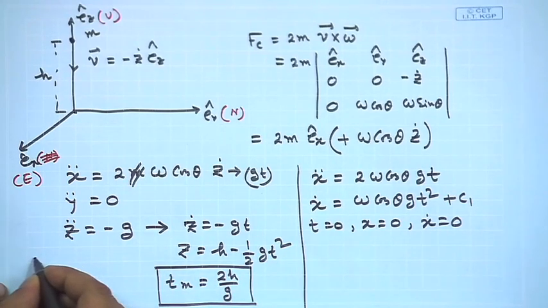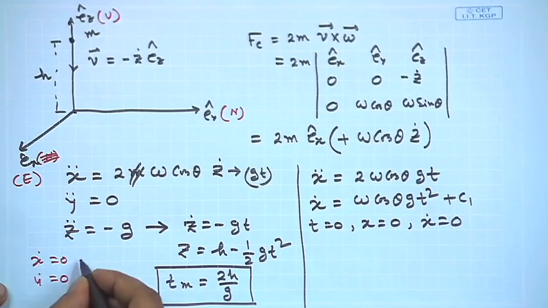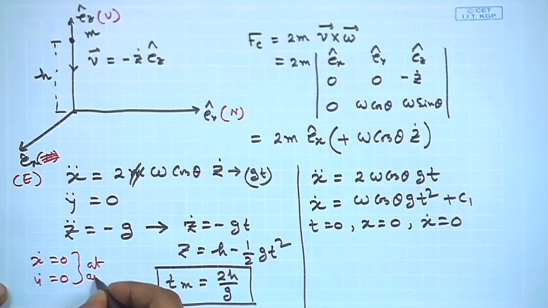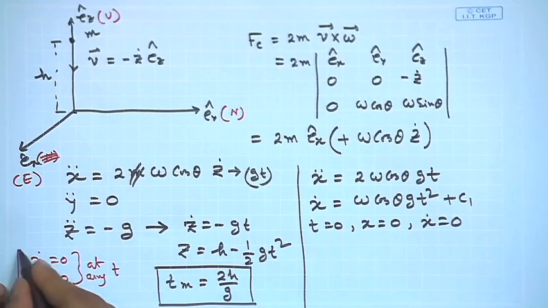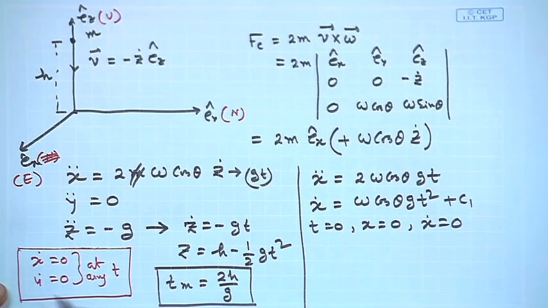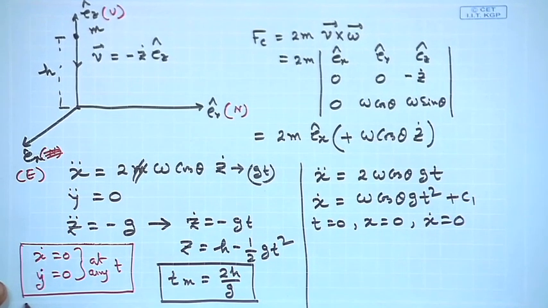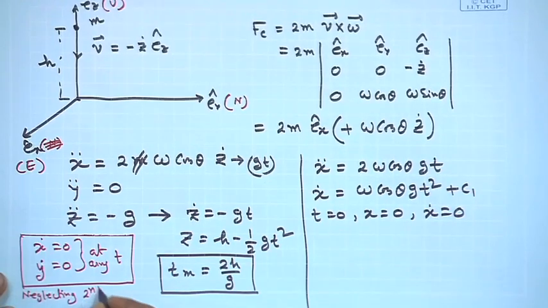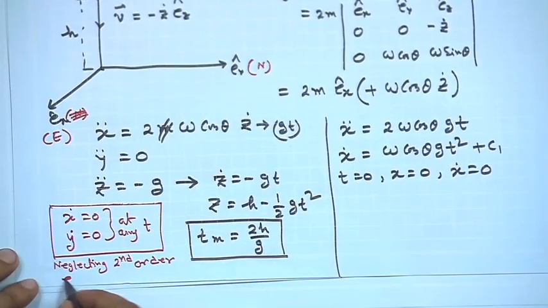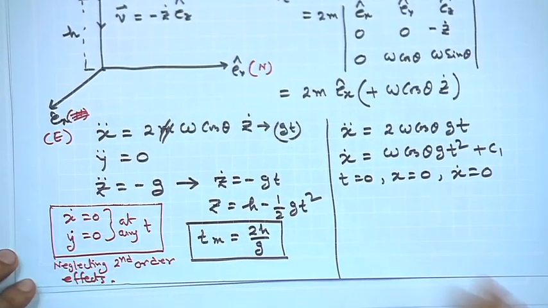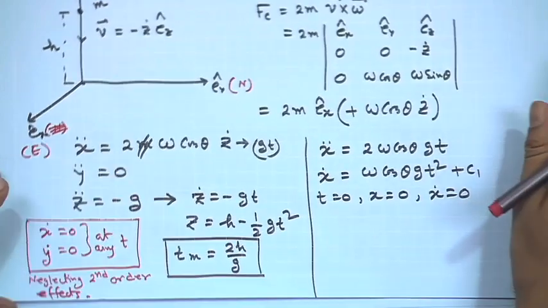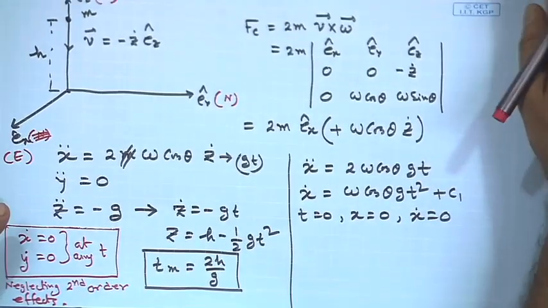So, we are setting x dot equal to 0, y dot equal to 0 at any t. This is a very important assumption we are making here, and this is a valid assumption. That means we are neglecting second order effects, which are actually very small.